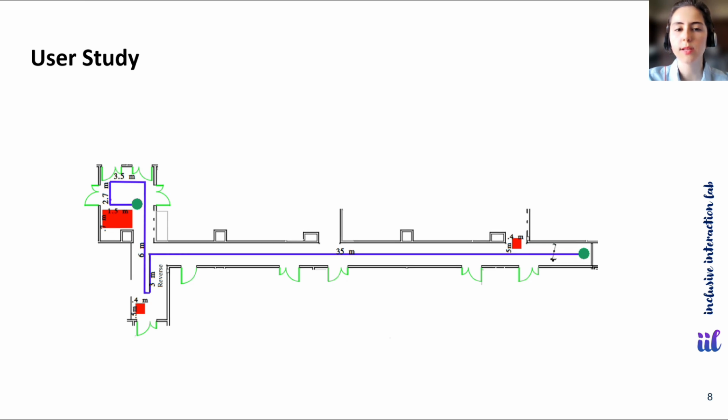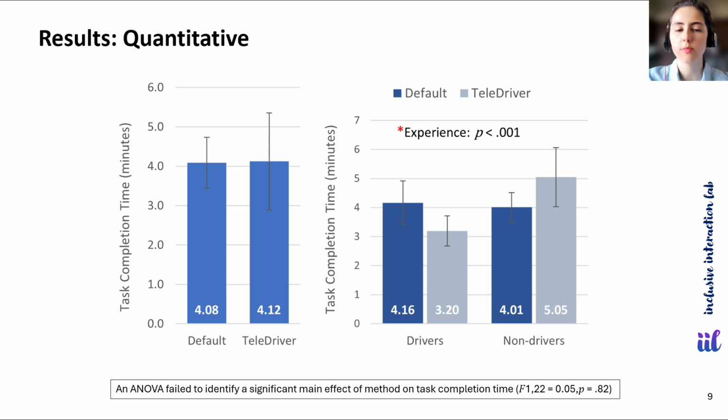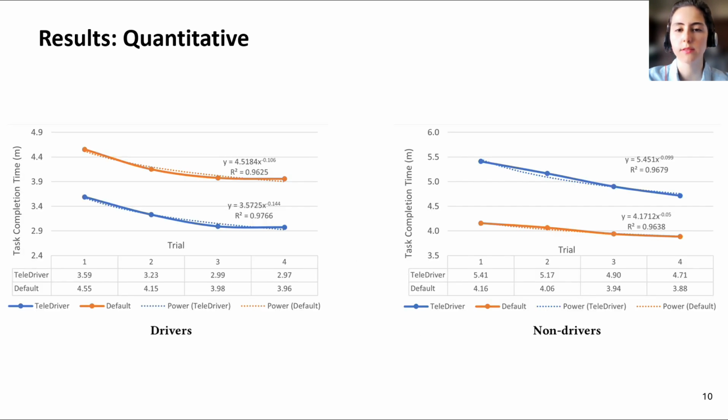They were asked to maneuver the robot through an obstacle course and return it to the start, ensuring all robot control functions were utilized. The average task completion times with the default method and TeleDriver in overall were the same. But when we split the data for drivers and non-drivers, we can clearly see that drivers performed better. Results show that drivers using TeleDriver were 23% faster, but non-drivers using TeleDriver were 26% slower compared to the default method.